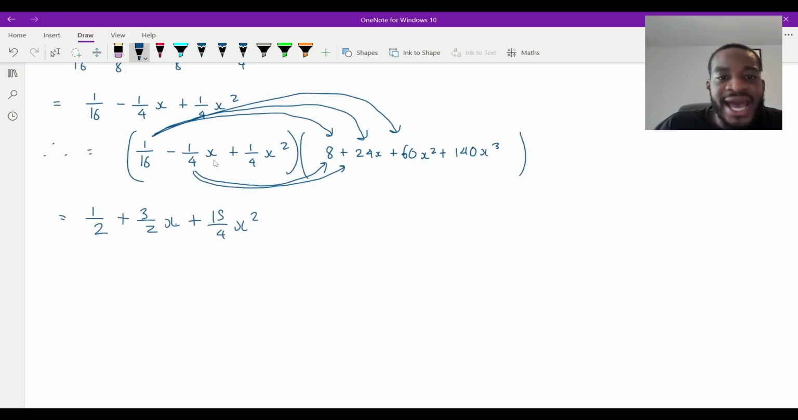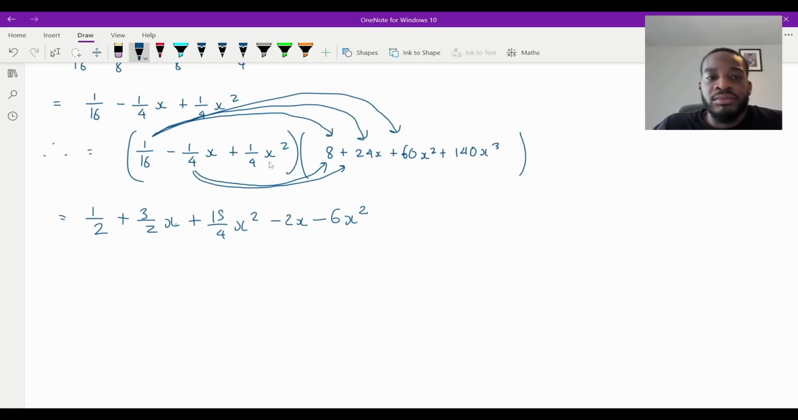So minus a quarter x times 8, that's 8 over 4. It's going to be minus 2x. And then the next one is going to be minus a quarter times 24. 24 over 4 is 6, isn't it? So it's going to be minus 6x squared, isn't it? Because there's an x there, an x there. And because I'm going up into the squared term, I'm going to stop there, aren't I?